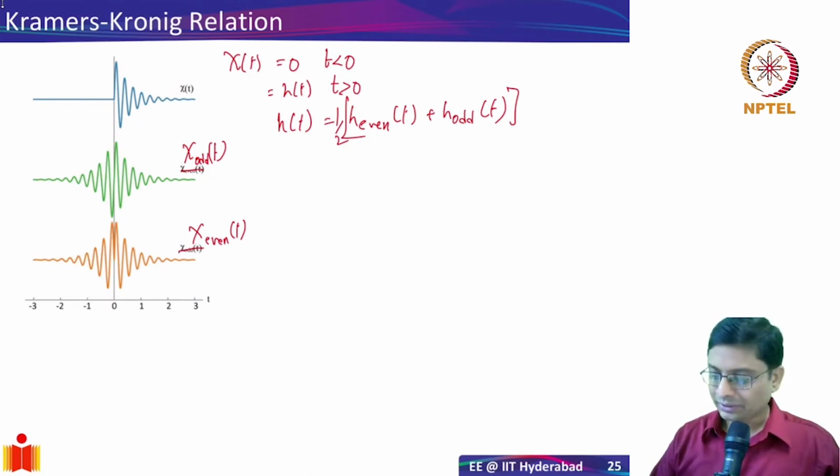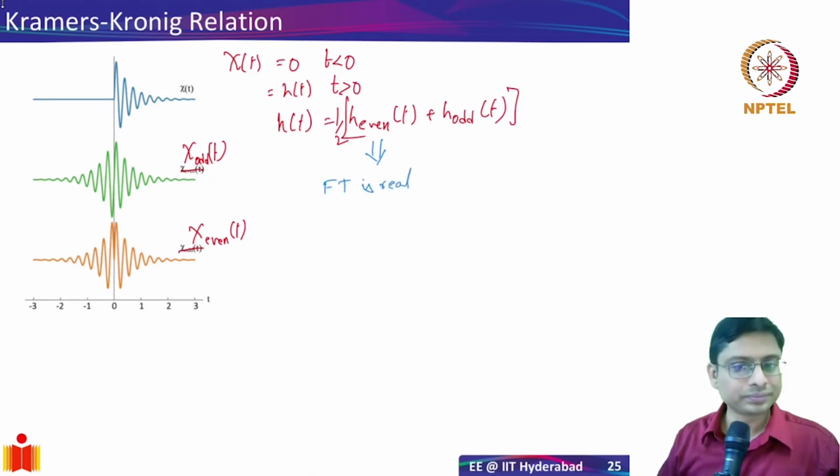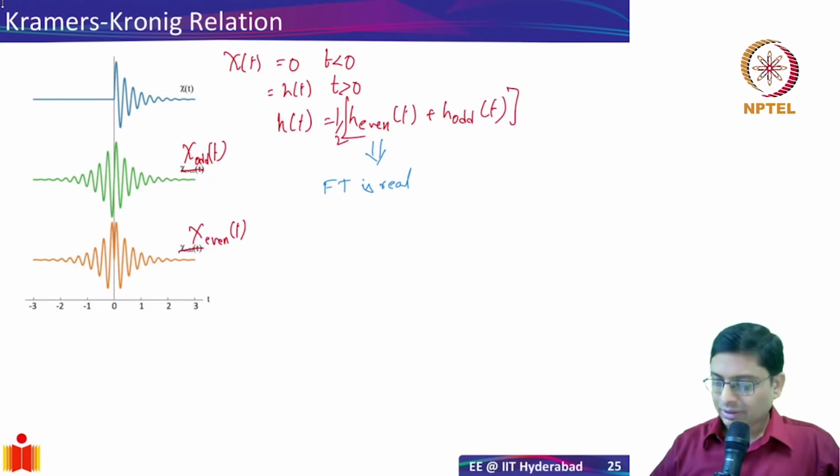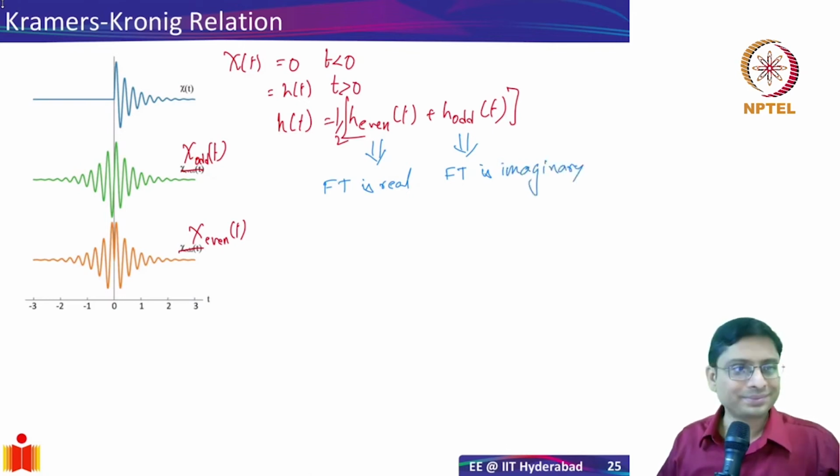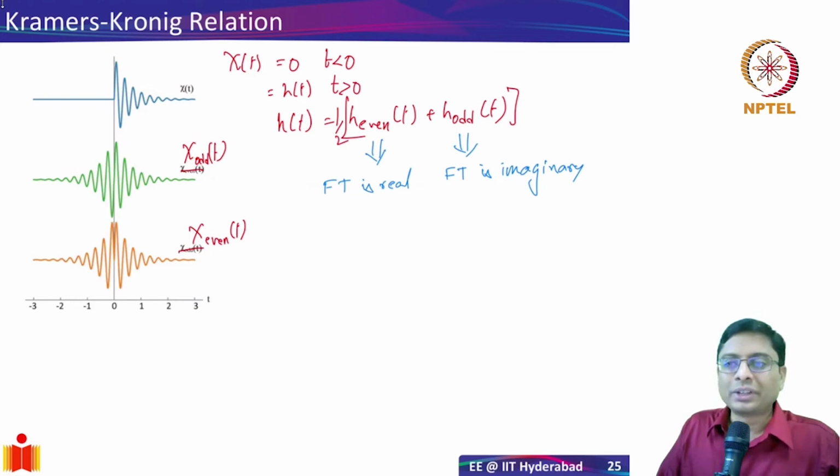The reason we are doing that is, we know from our Fourier transform theory that the even function has a Fourier transform which is real. Okay. And the odd function will have a Fourier transform which is imaginary. So what? Well, now what we are trying to get to is, we are trying to show that these two Fourier transforms are related. And how are they related?